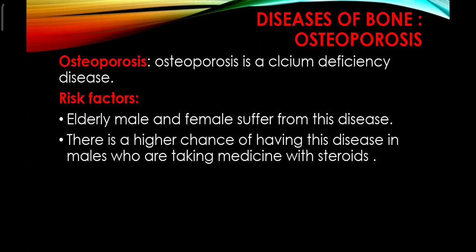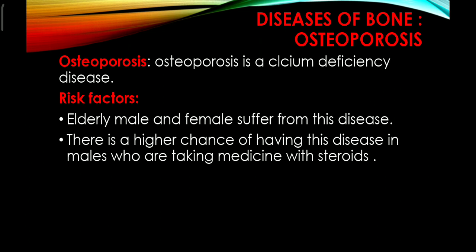There is a high chance of having this disease in males who are taking medicine with steroids. Normally, people take different types of steroid drugs to relieve the pain of different diseases, for example, rheumatoid arthritis.